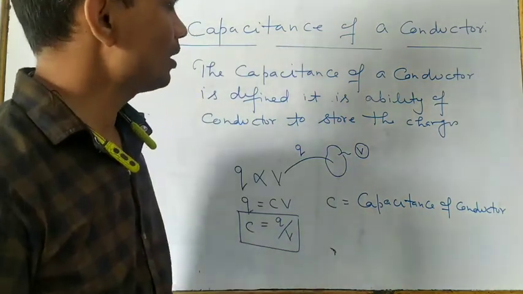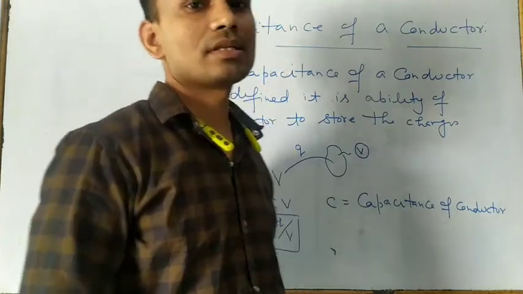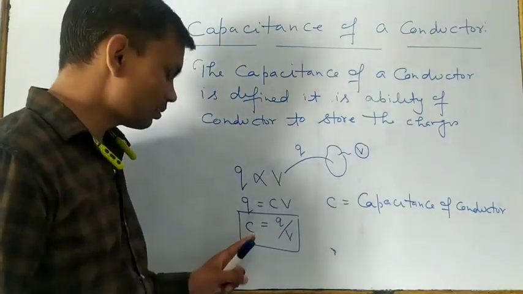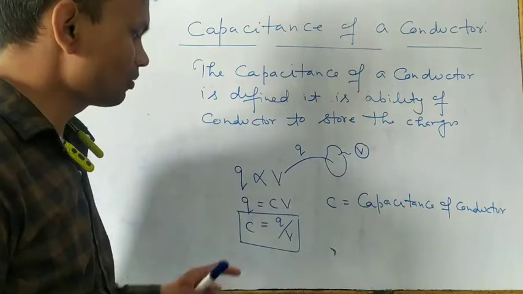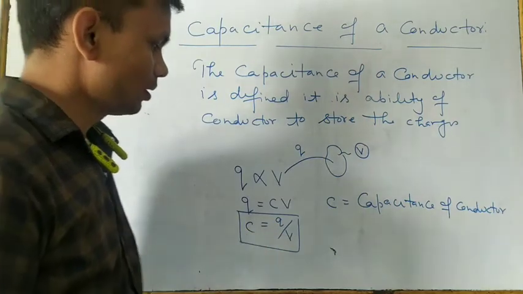This is another physical quantity, the capacitance of a conductor, the ratio of the charge to the electric potential.